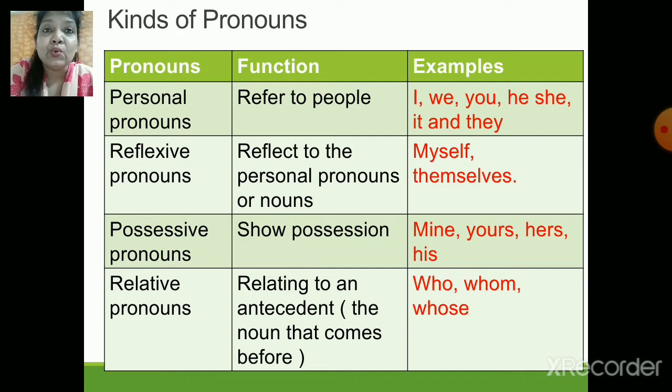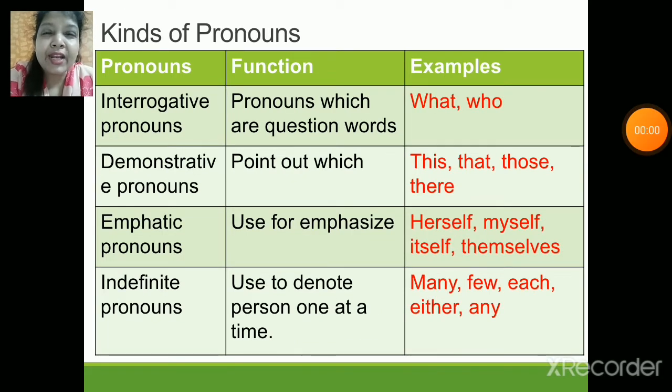Your next kind of pronoun is interrogative, which is very easy to identify. Interrogative means anything which ends with a question mark. For example: who is the culprit?